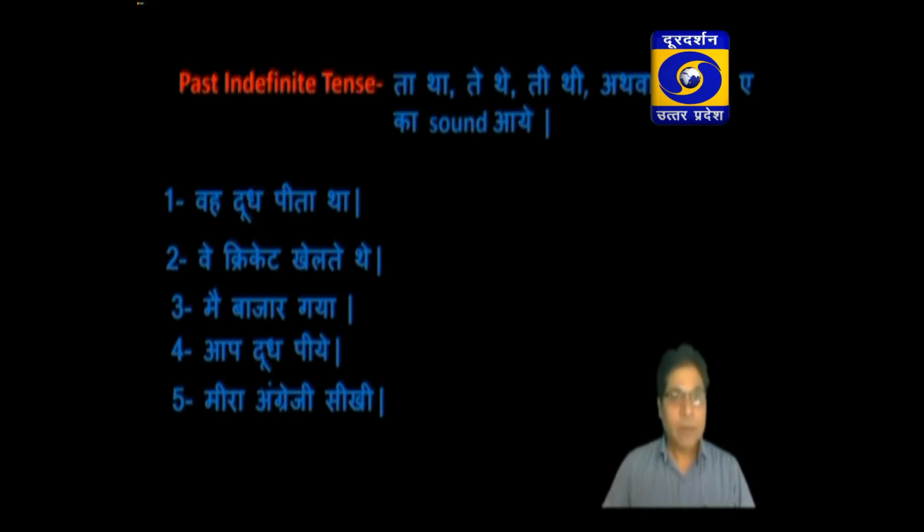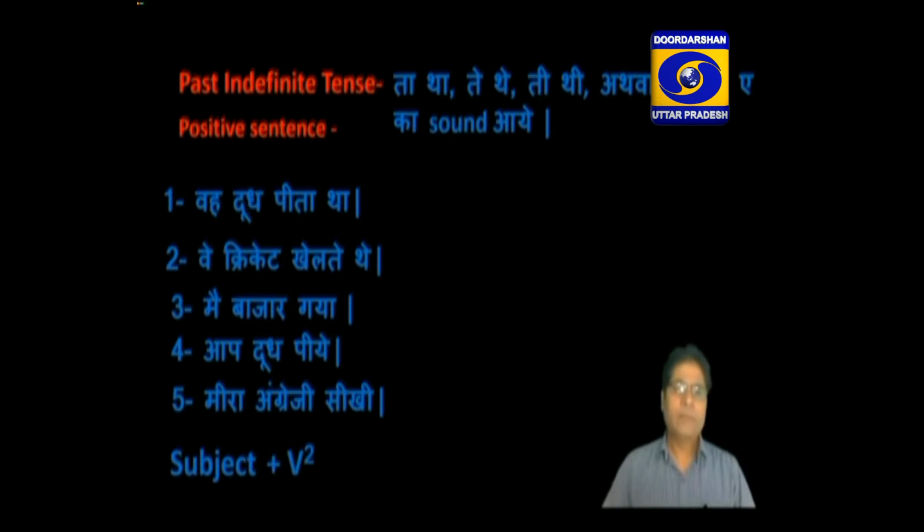These are positive sentences. Now the question is how we shall translate these types of sentences in English. We make past indefinite tense with a subject and the second form of the verb plus object. It is very easy, very simple to make past indefinite tense. First of all, we have to write subject, then the second form of the verb, then object.